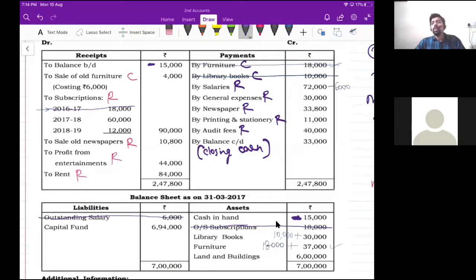Before you begin any non-profit organization question, the first step is to identify all the items of the receipts and payment account as capital items and then revenue items. That is your step 1. Step 2, identify all the common items which are present in both the balance sheet as well as in the receipts and payment account. If it is on the same side, add. If it is on the opposite side, then you have to subtract. Got it?